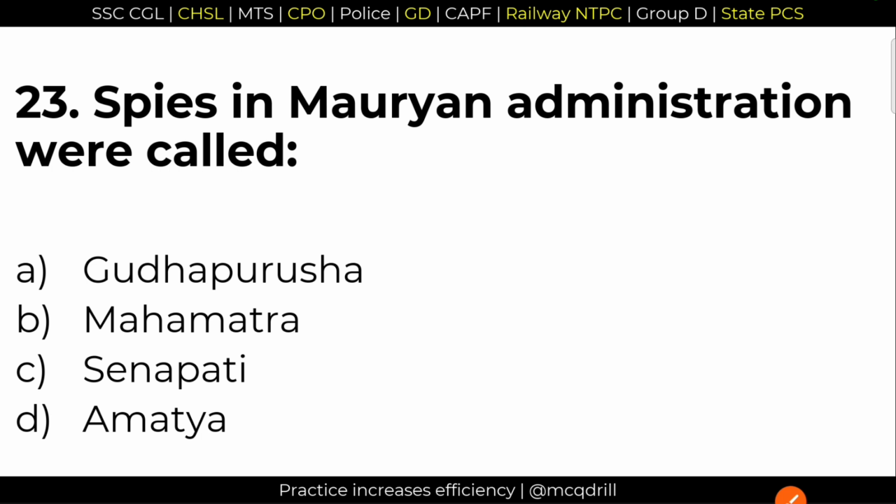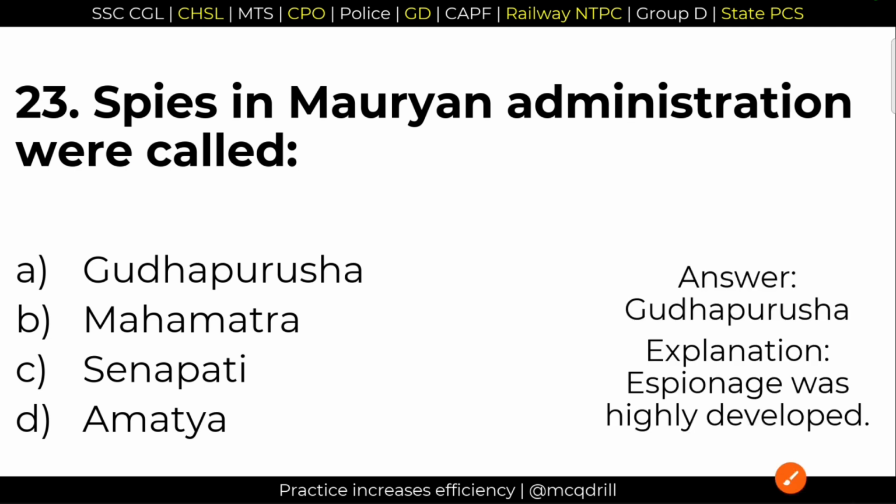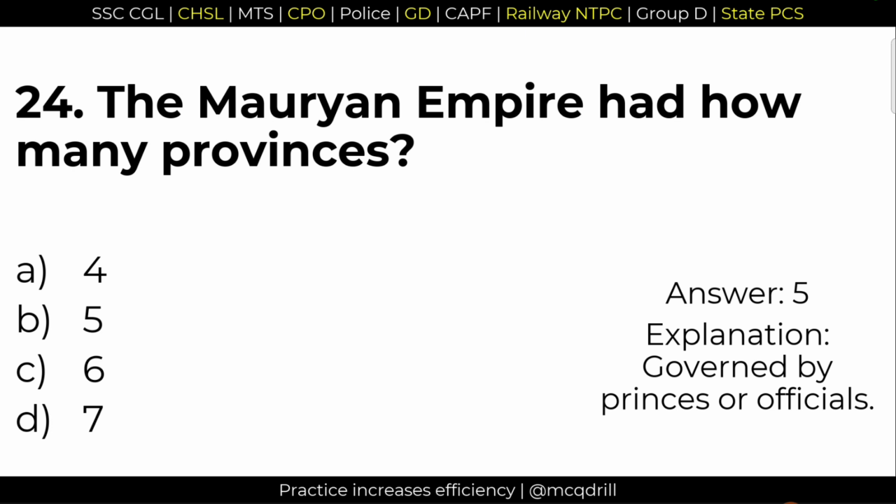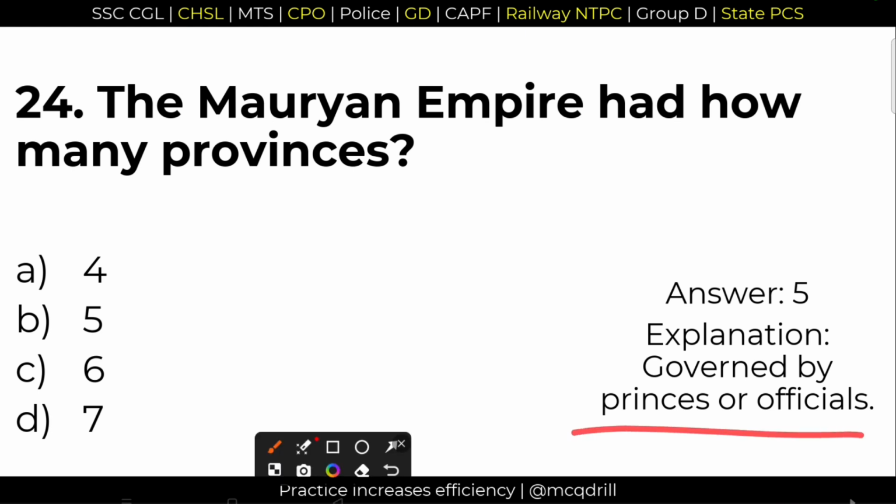23. Spies in Mauryan administration were called Gudha Purusha. Option number A. Gudha Purusha were nothing but the spies or agents. 24. The Mauryan Empire had how many provinces? Option B, 5. There were 5 provinces that were usually governed by the princes or officials.